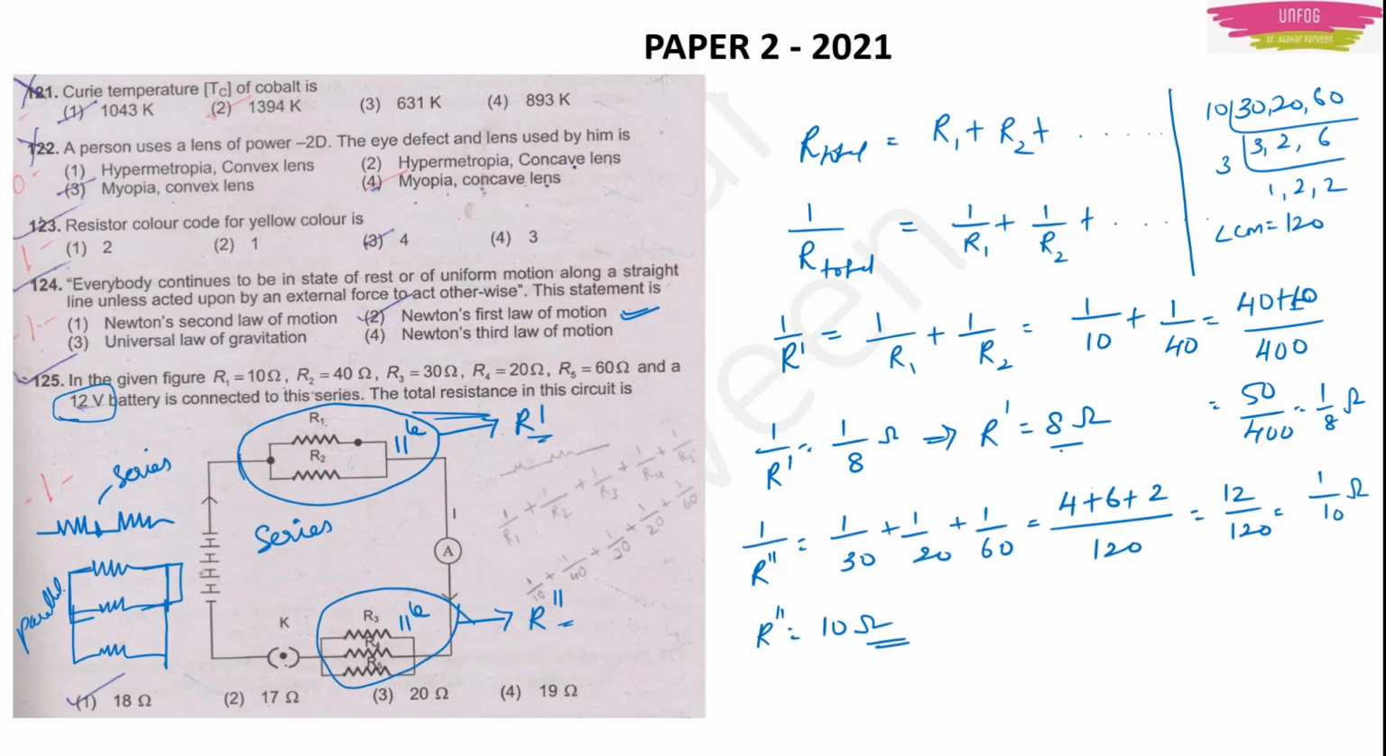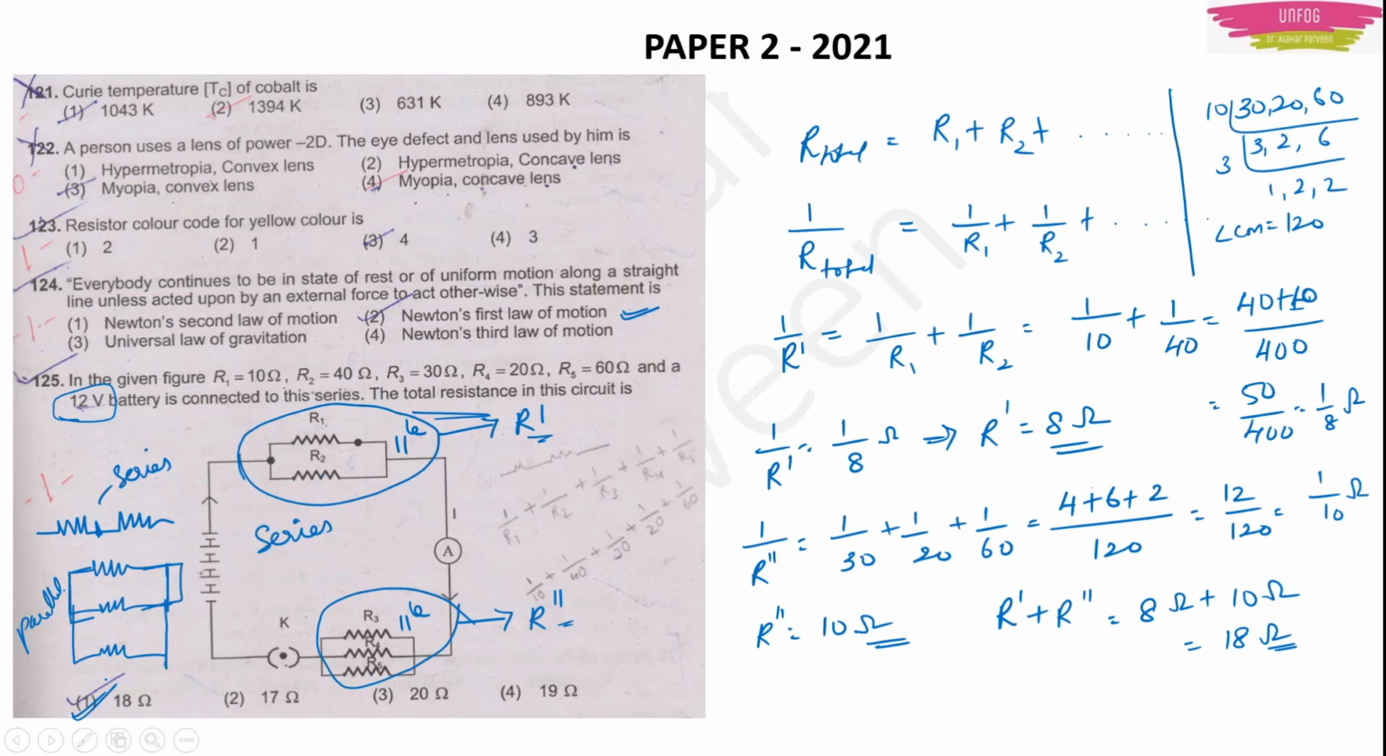Now R dash is 8 ohms, R2 dash is 10 ohms and these two combinations are in series. So R dash plus R2 dash will be 8 ohms plus 10 ohms, R1 plus R2 you have to do. So 18 ohms will be the right answer. Option 1 will be the right answer.